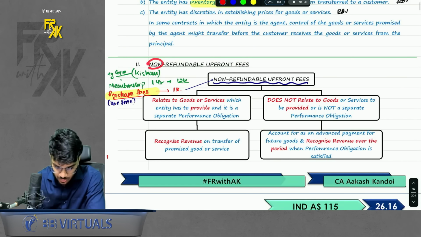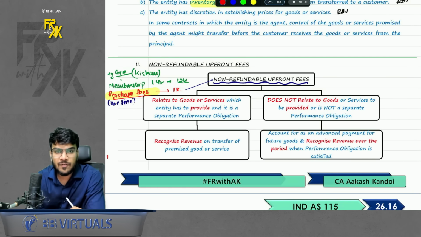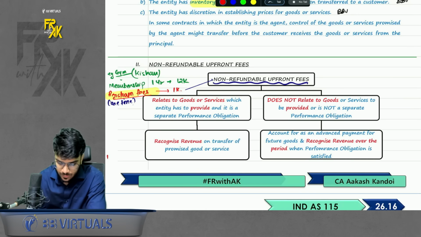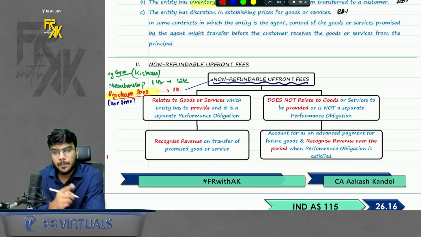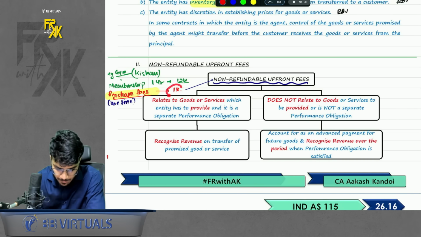Second special case, non-refundable upfront fees. Now what is the meaning of non-refundable upfront fees? Simple. Let's say for example you go to a gym. Okay, they tell you that you have to pay membership fees of 1 year of rupees 12,000. But they're also charging you some registration fees, which is a one-time fee. Now, how should the company book this revenue?